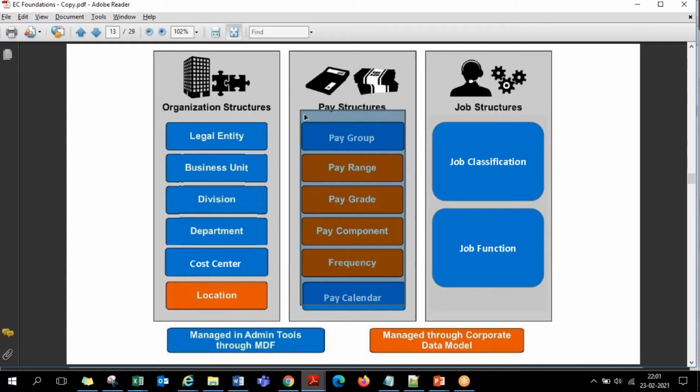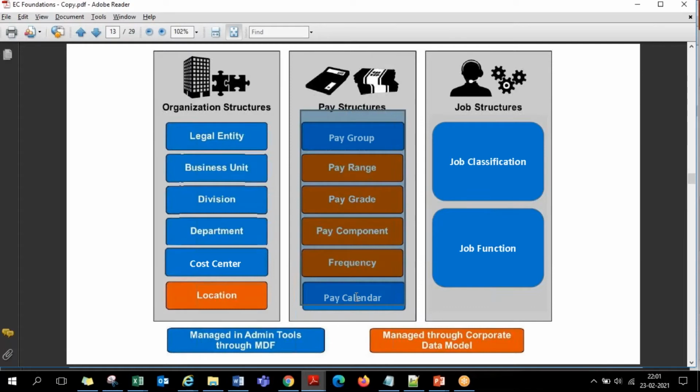So the payroll consultants have to define these lists, discussing with the customer what will be the pay groups that are good for this company, pay ranges, pay grades, pay frequencies and all. They discuss and they give us the requirement: these are the list of pay grades, pay ranges, pay groups, everything to be created in the system. We create that as per that.